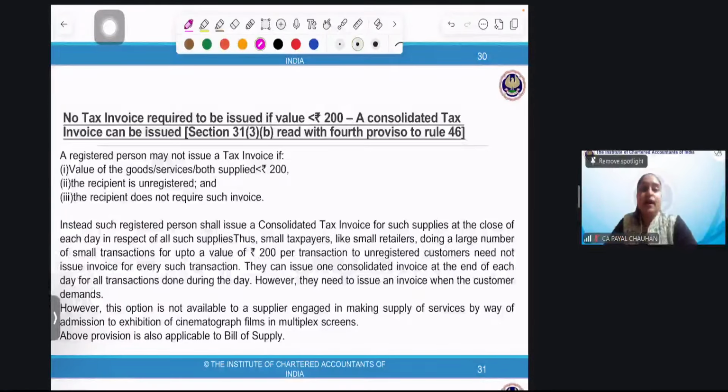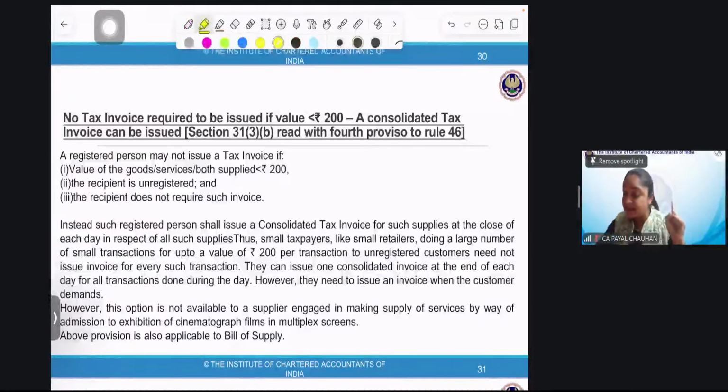So a registered person may not issue a tax invoice if the value of the goods or supply is less than, very important, less than 200, and the recipient is unregistered and does not require such an invoice. If the customer asks for it, then I need to give it. If the customer is asking for the invoice, the invoice is their right, I need to issue it.